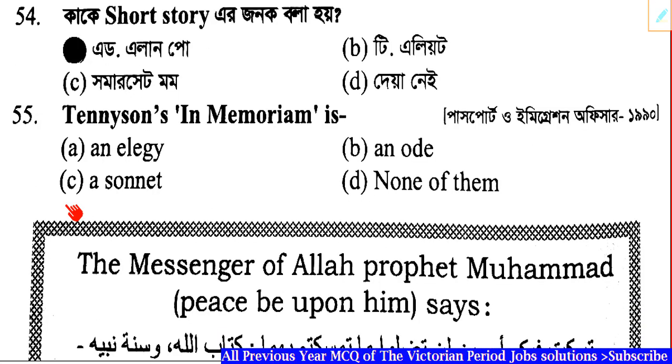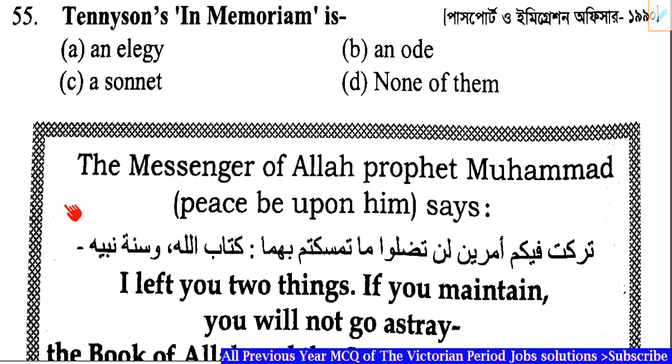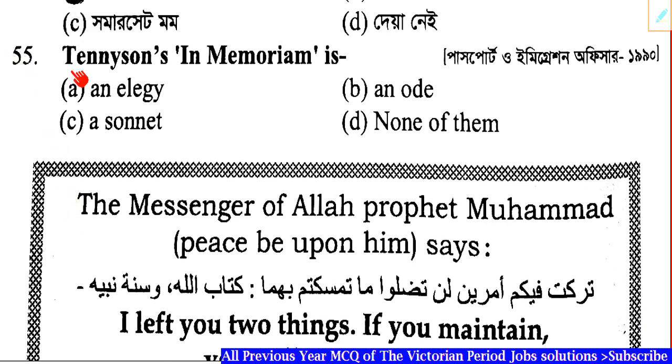And the last question from the Victorian period, question number 55. Tennyson's In Memoriam is dash. Correct answer: Option A, an elegy.